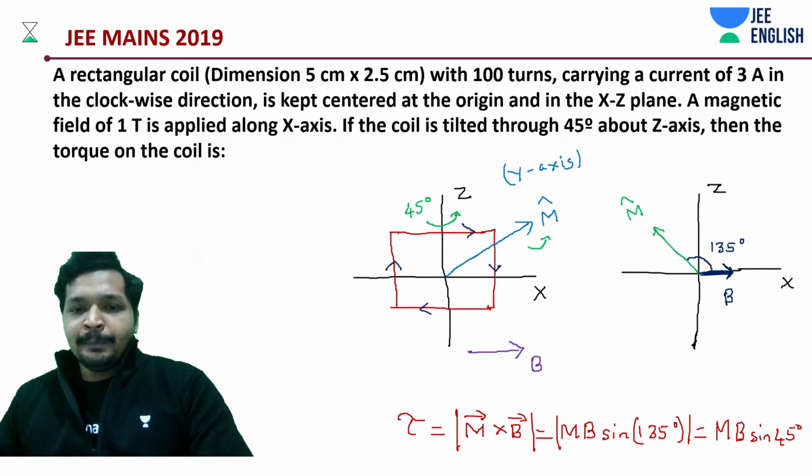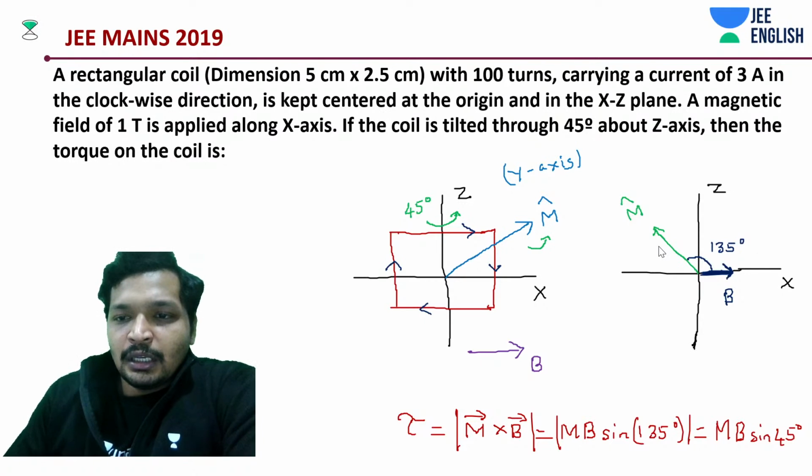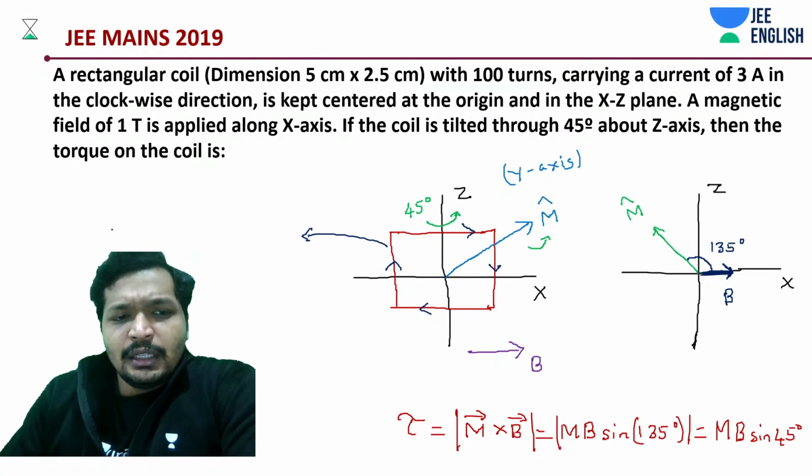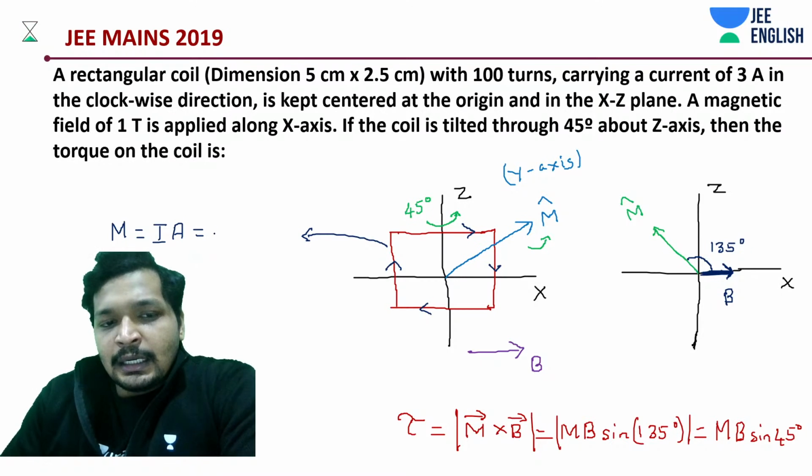You need to calculate M. What is the magnetic moment of this coil? Magnetic moment of this coil is going to be current, 3 amperes, I into area. In this case this is going to be 3 into area.